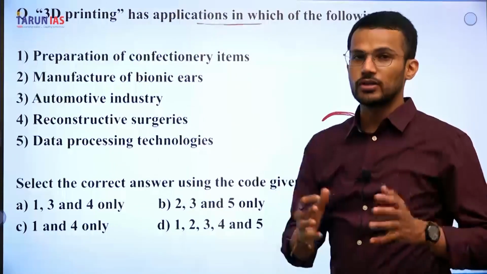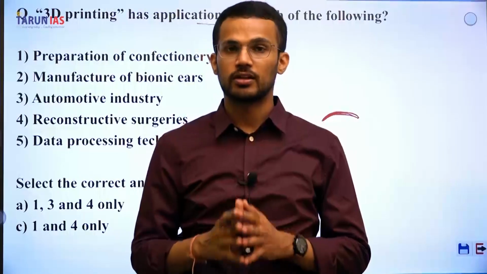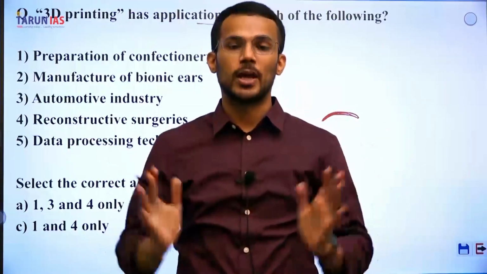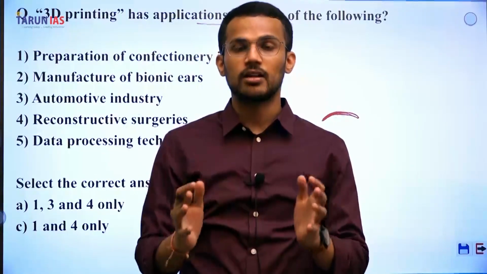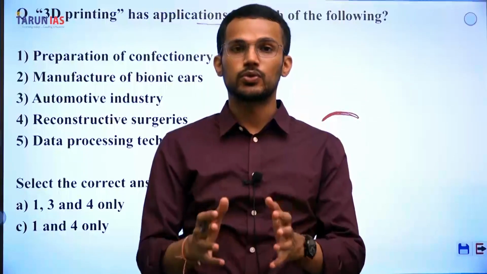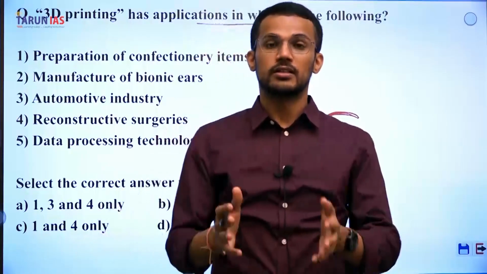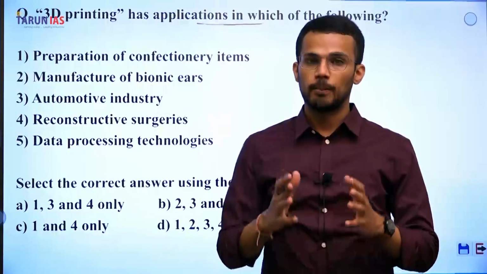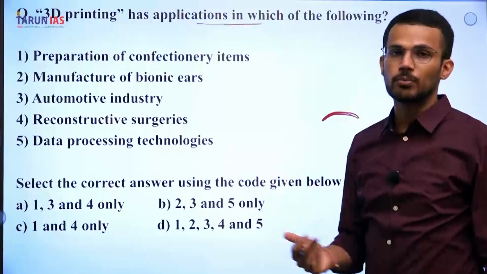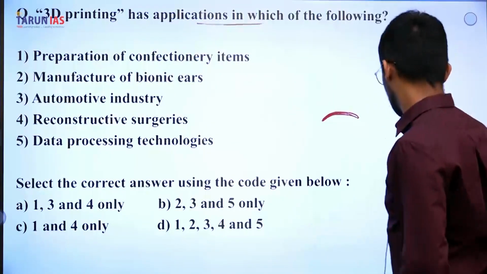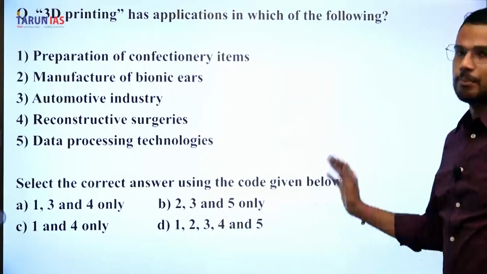But in traditional manufacturing, it is not additive manufacturing, rather it is subtractive manufacturing, where we have a raw material, and from that raw material we produce a certain product by removing certain non-useful material. So 3D printing is different from traditional manufacturing, and we can use 3D printing for many applications.